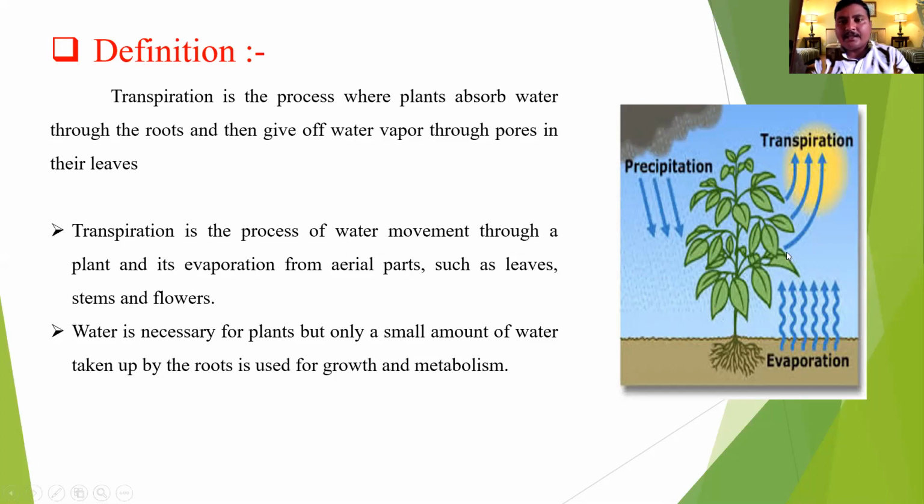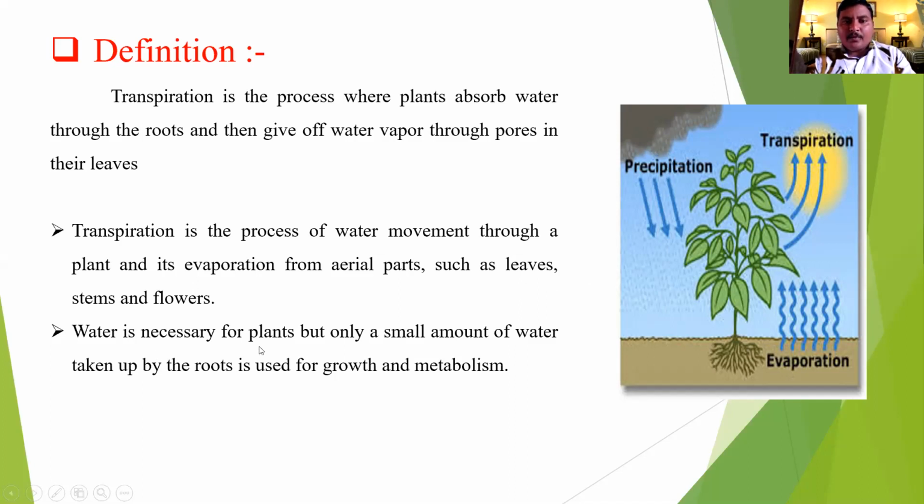Here you may clearly see what transpiration is. Water is absorbed by the root by the process of osmosis, then transferred to the stem by means of xylem, and lastly transferred to the leaves through xylem and evaporates from the leaves by means of stomata in the form of water vapor. This is called transpiration.